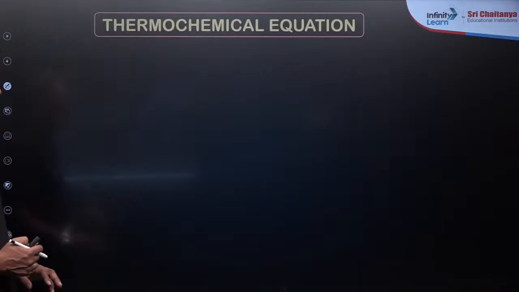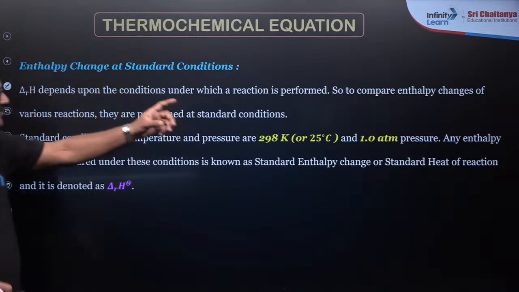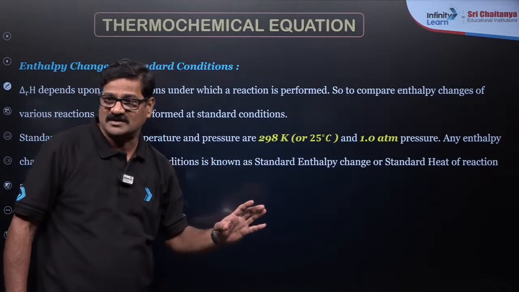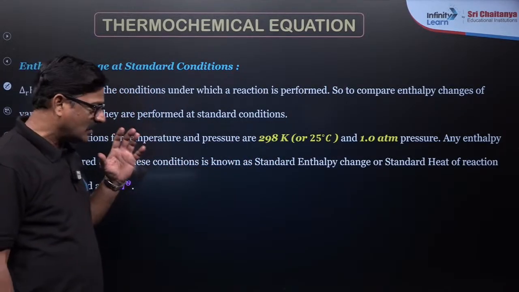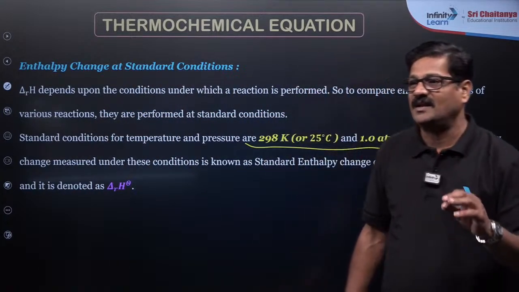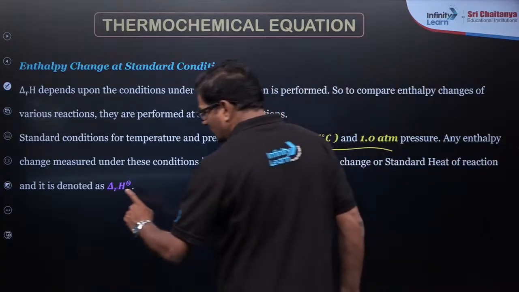Enthalpy change in the standard condition, when you take 298 Kelvin, 25 degrees centigrade and 1 atm, the enthalpy change at these conditions is said to be the standard enthalpy change of a reaction, and that is denoted by this.